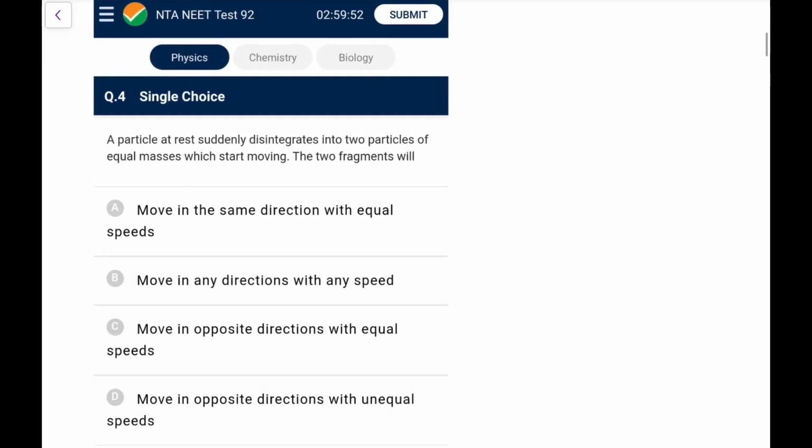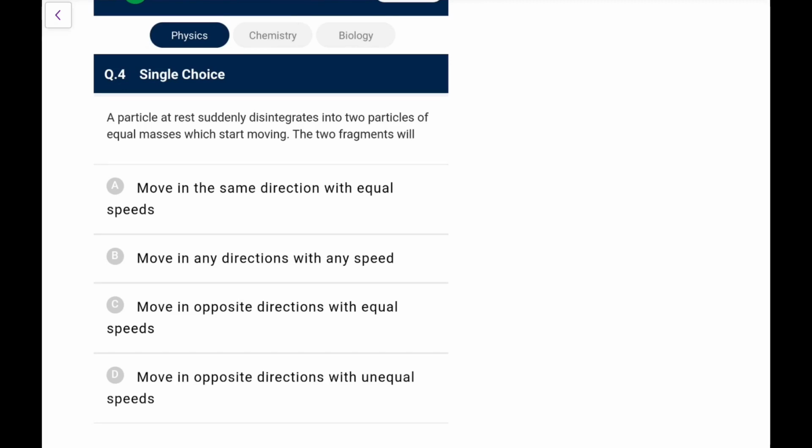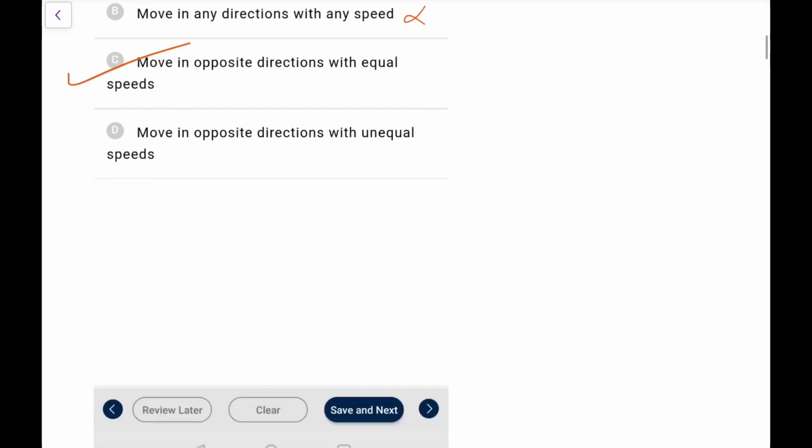Next, a particle at rest suddenly disintegrates into two particles of equal masses which start moving. The two fragments, because it was initially at rest, the final momentum will be 0, so they will be going in opposite directions, and because masses are same, their speeds will also be same. So not in the same direction, not in any direction, but in opposite direction with equal speeds to have the momentum as 0.